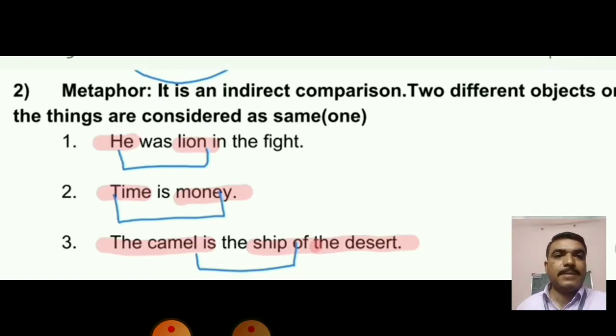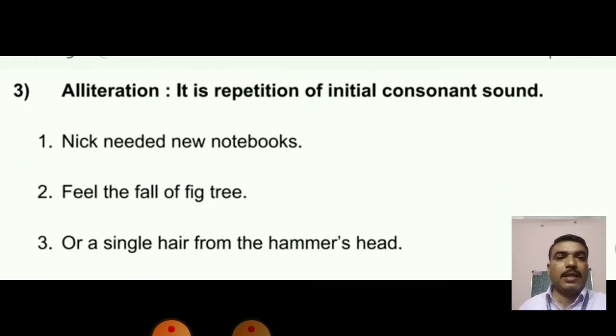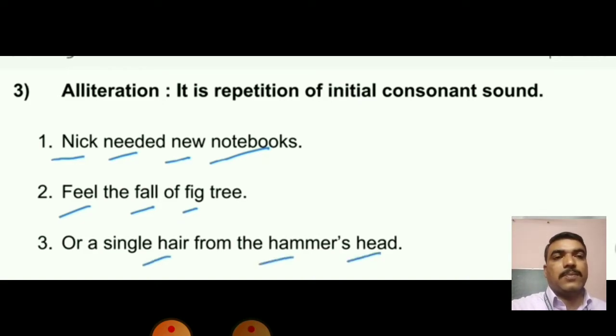Next we are going to see another figure of speech over here. Alliteration. Alliteration is that figure of speech in which there are initial sounds, especially the consonant sound. The consonant sound is used to create the effect in that sentence. For example, Nick needed new notebooks, feel the fall of a fig tree, or a single hair from the hammer's head. Especially the consonant sounds are used to create the effect.